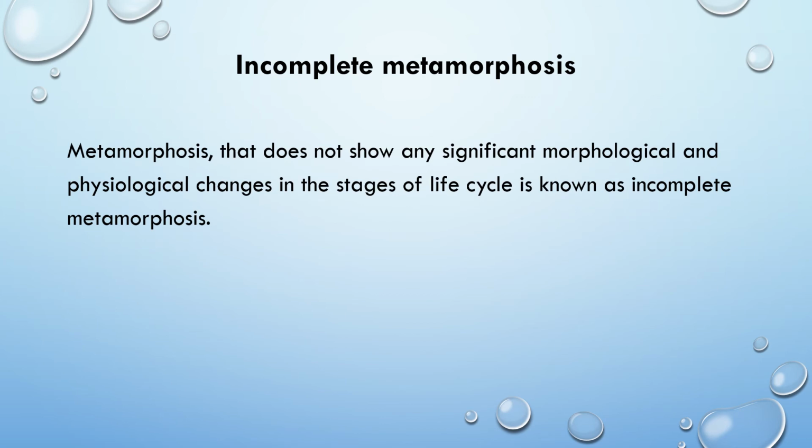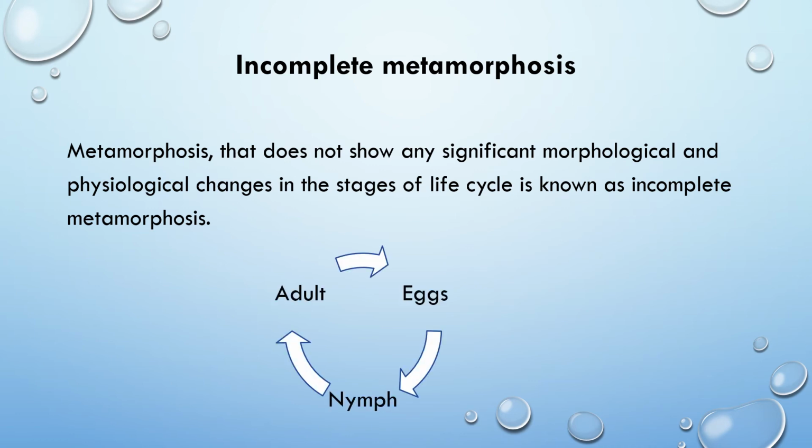So in incomplete metamorphosis, the organism does not show any significant morphologically different stages in its life cycle as in the complete metamorphosis. So here you have the diagram for the incomplete metamorphosis. There the adult organism produces eggs and it develops into the nymph, and nymph develops again into the adult.